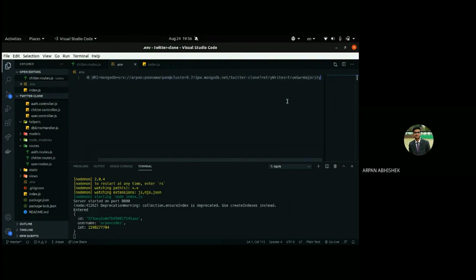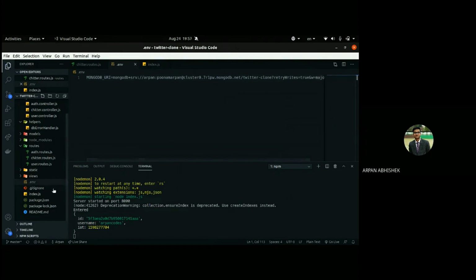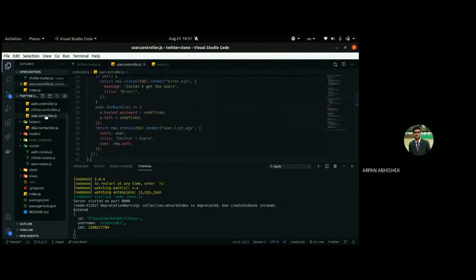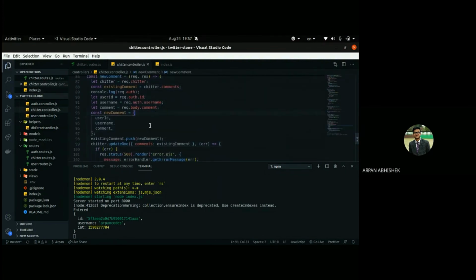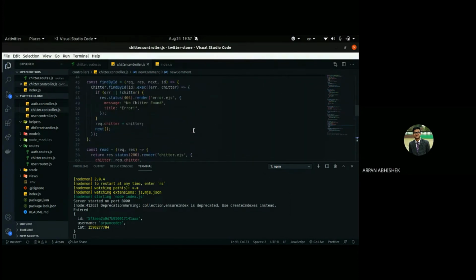Yes. Can we get the IDs of schema from the MongoDB webpage? I didn't get you. Can we get the ID of schema, from which schema? Whenever you are getting this, find by ID.